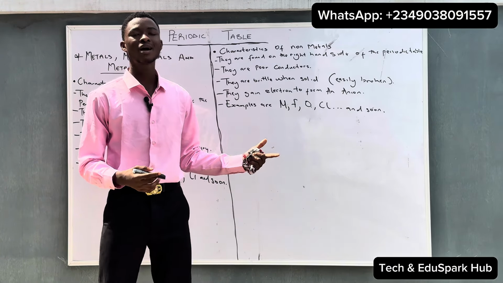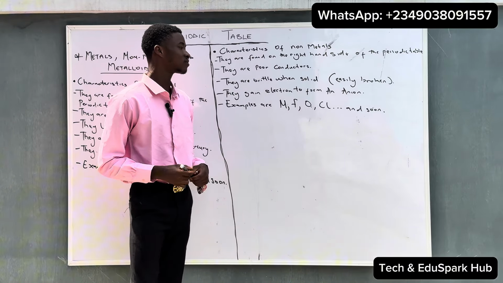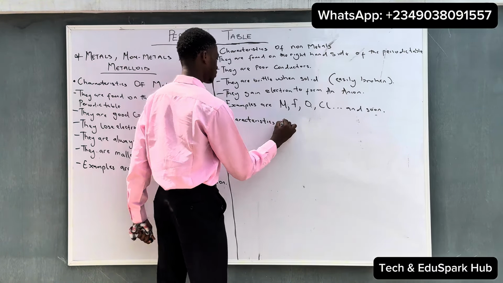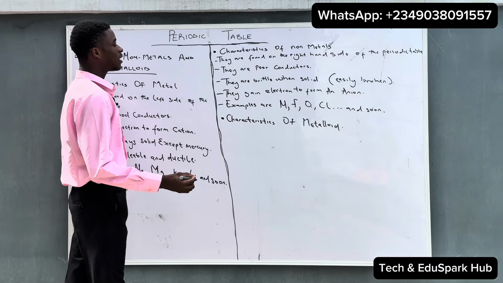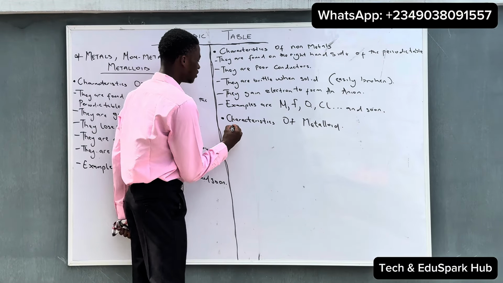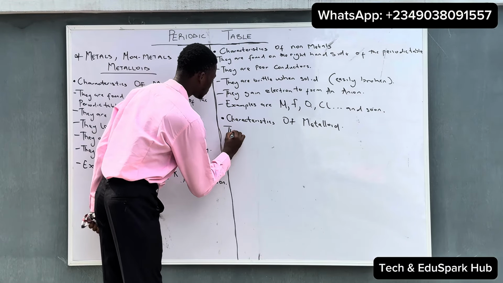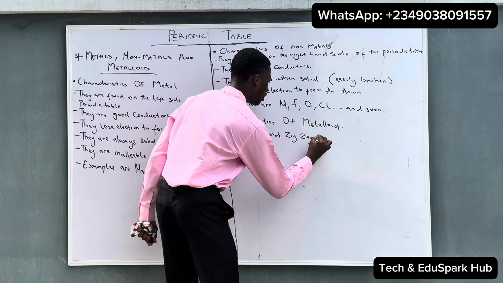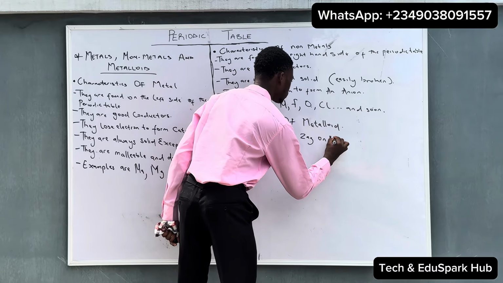And lastly, let's look at the characteristics of metalloids. Under the characteristics of metalloids, they are found zigzag on the periodic table.